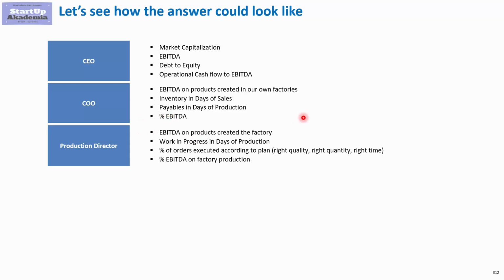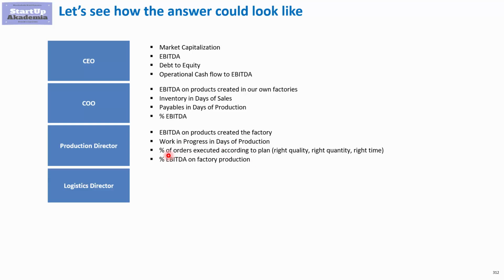So we would have EBITDA on the products created in the factory, which is the cascading of the first KPI, then work in progress in days of production. So he's responsible for how much inventory as work in progress he keeps in the factory. We also added percentage of orders executed according to plan. So right quality, right quantity, right time, to link it to the whole company. And so instead of the overall percentage EBITDA, we have the percentage EBITDA on factory production.